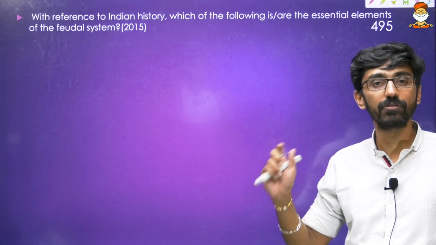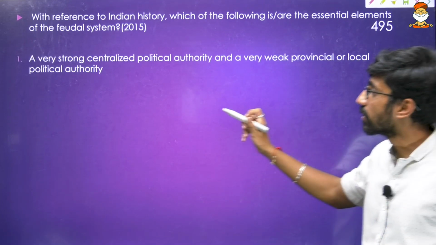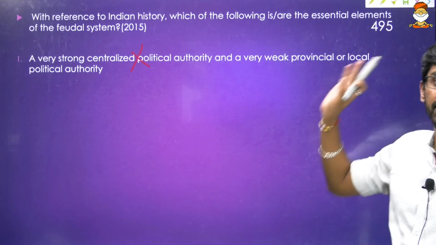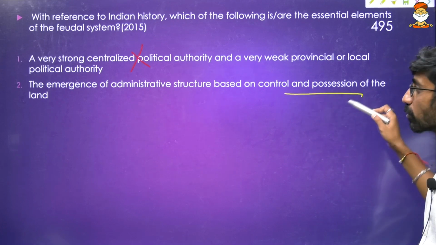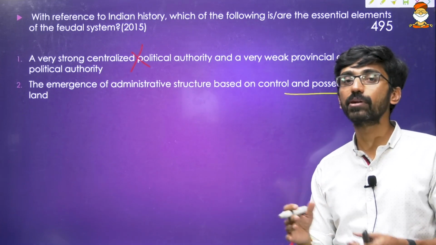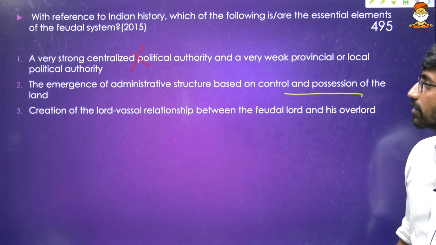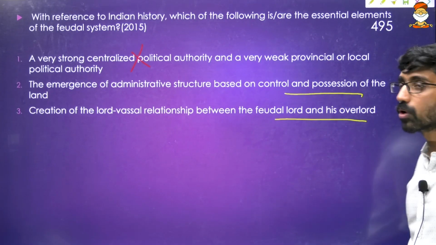Okay, so with reference to Indian history, which are the essential features of the feudal system? A very strong centralized political authority. That itself is wrong, because it is not central. Feudalism is decentralized. Emergence of administrative structure based on control and possession of the land. I told you one of the reasons for the emergence of feudalism is land grants. Yes, land. And then, the relation between the feudal lord and his overlord.